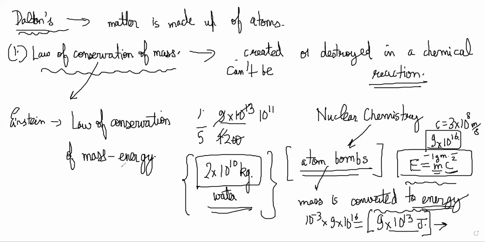So mass and energy became interchangeable concepts, and they could be converted from one form to the other. Ultimately, the law of conservation of mass energy is still valid, because anything that has some rest mass, like me sitting here with a mass of some 70 kilos, has a certain amount of mass energy. That total value stays the same in any reaction. Nothing can change the total mass energy.